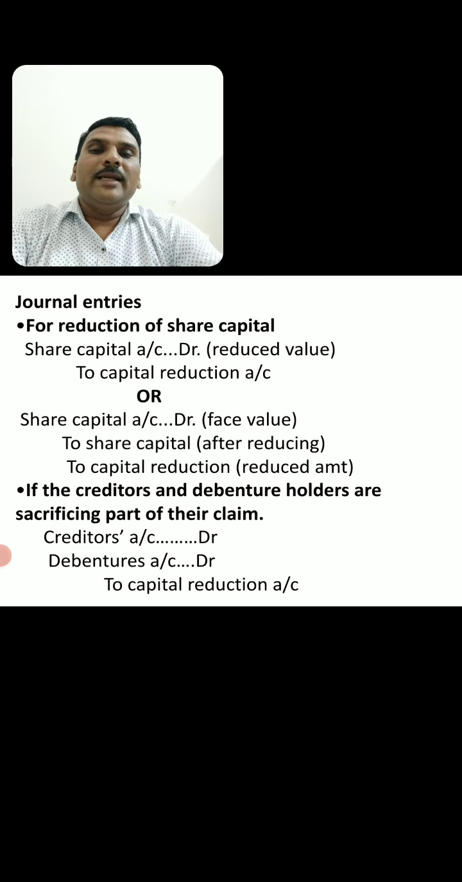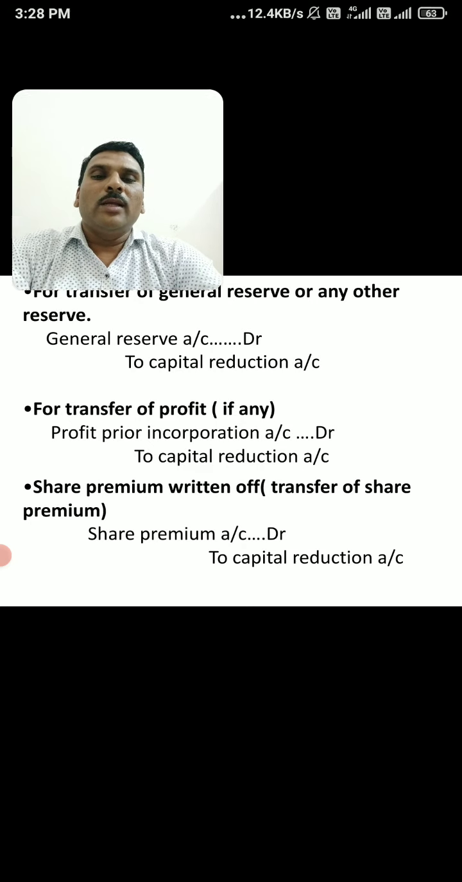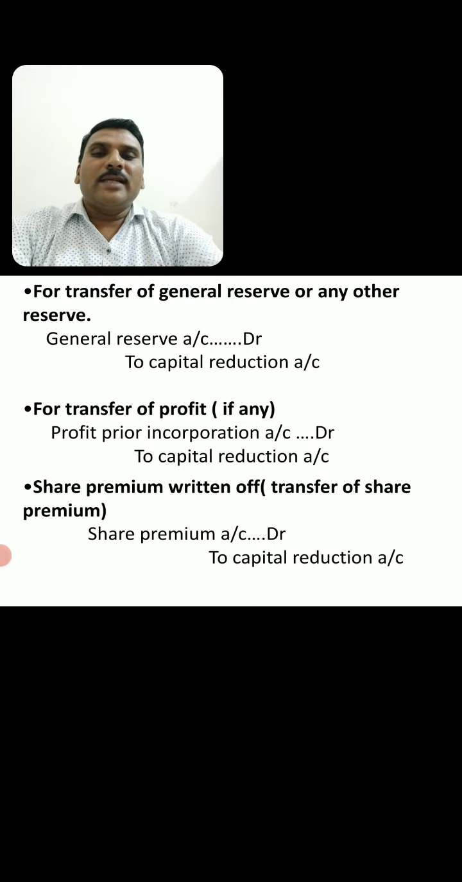Creditors account means it is the sacrifice made by the creditors. Debenture holders means the amount sacrificed by the debenture holders. So the total amount is transferred to capital reduction account. Then for transfer of general reserve or any other reserve, if there is any reserve, such reserve, that is the credit balance of general reserve, is transferred to capital reduction account. Then if there is any profit prior to incorporation, such profit is to be transferred to capital reduction account. Then if there is any share premium written off, such share premium should be transferred to capital reduction account.